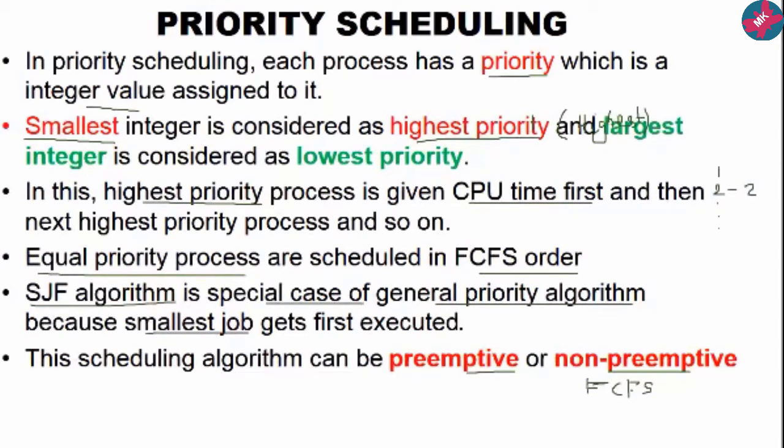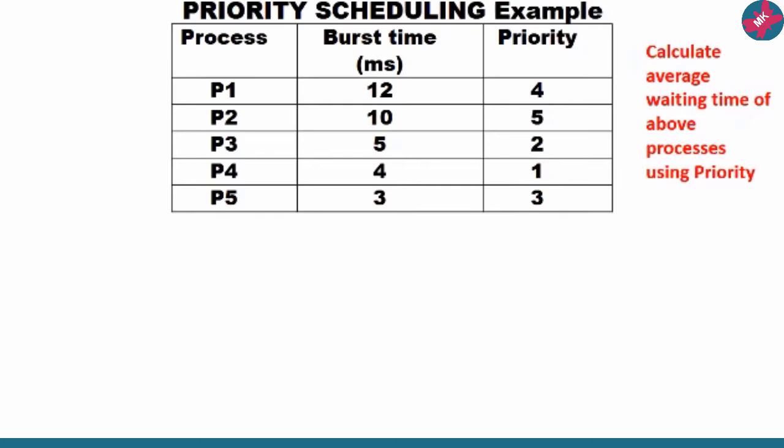To understand this concept completely, let us take an example. Here burst time is given, meaning how much time the CPU will execute that process, and there is also a priority column. Let us see in which sequence these processes will be executed.